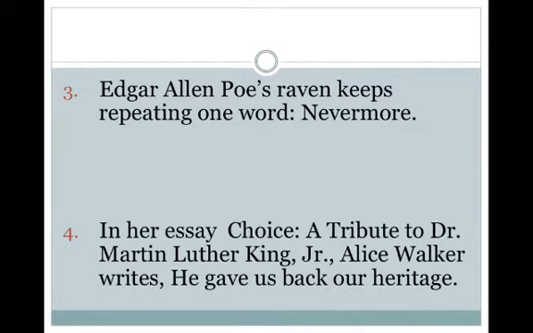And number 4. In her essay, Choice, a tribute to Dr. Martin Luther King Jr., Alice Walker writes, "He gave us back our heritage." We need to put quotation marks around the title of the essay, so before the word choice, and then after the comma after junior. And then we also need to put quotation marks around her quotation. So we're going to put a quotation mark before the word he, and then after the period at the end.